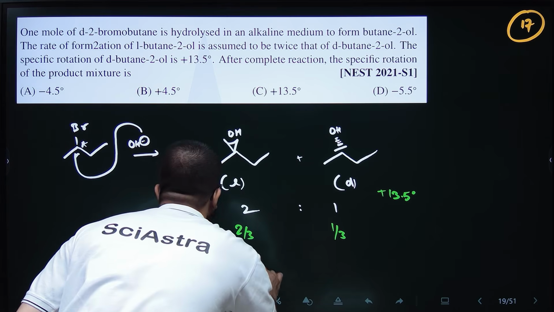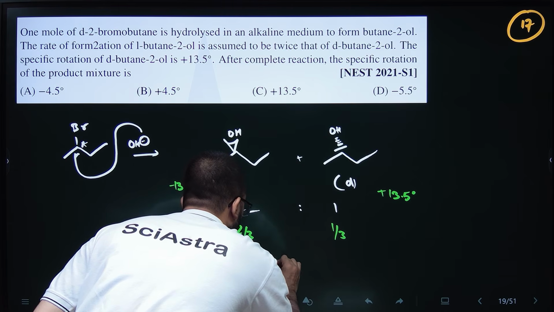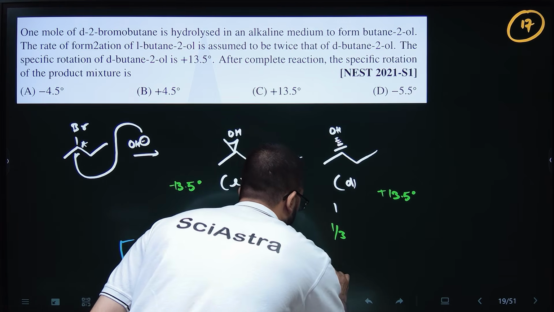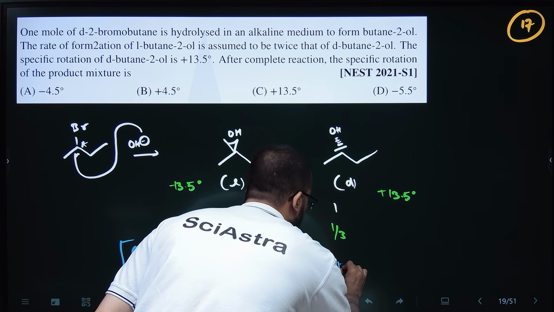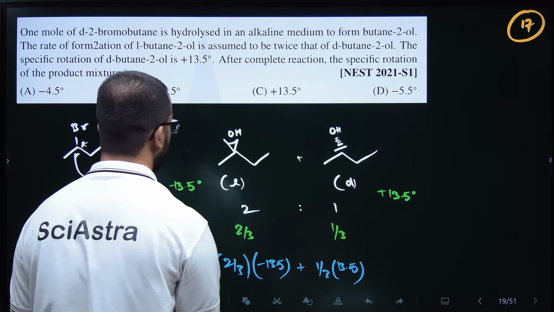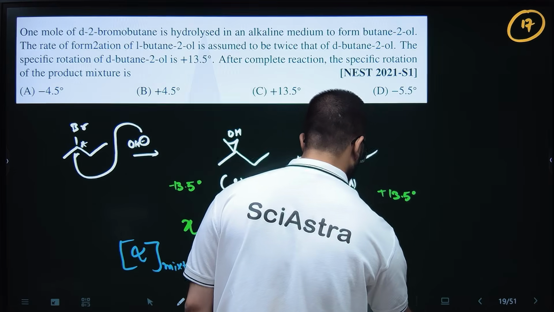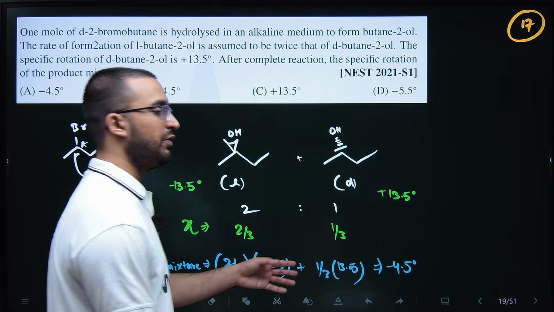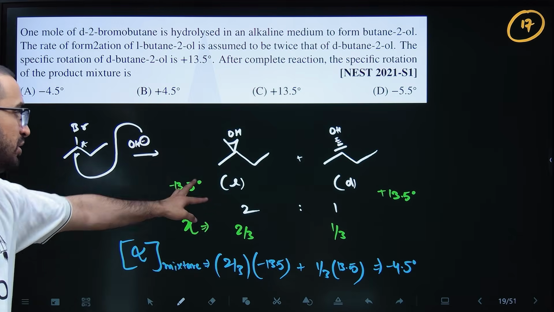So 2/3 times minus 13.5 plus 1/3 times 13.5. So this will be equal to minus 4.5 degree.